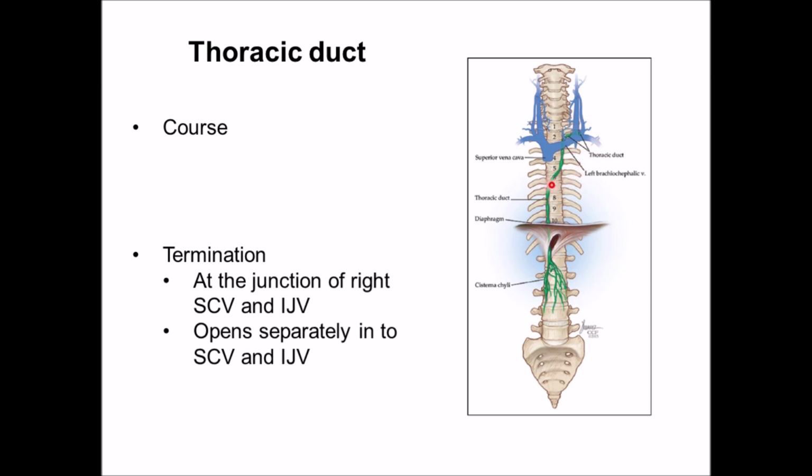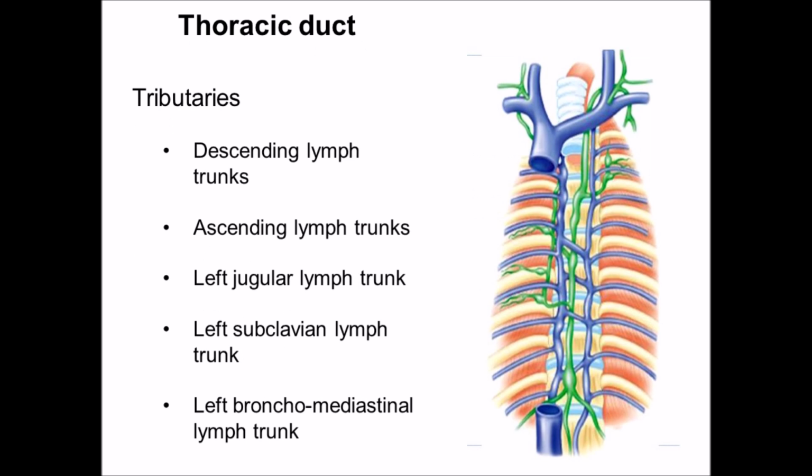Sometimes this thoracic duct divides in the mid-thoracic level or in the thoracic region, and these branches may or may not unite. If they fail to unite, then they directly open into the internal jugular vein and the subclavian vein.